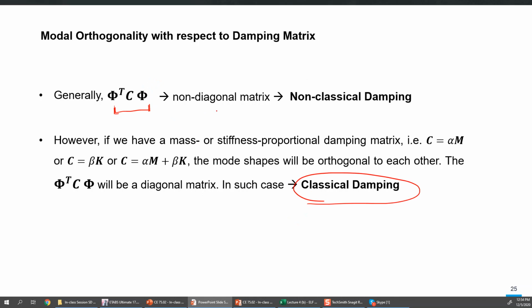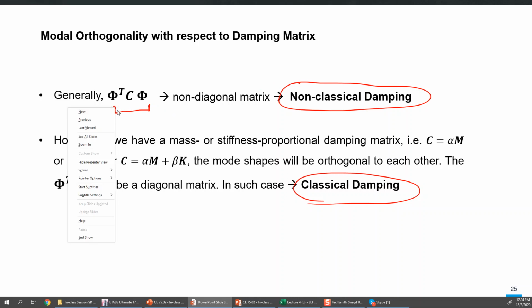But if it is not a diagonal matrix, we call it non-classical damping, and then that non-classical damping cannot be used for modal analysis.